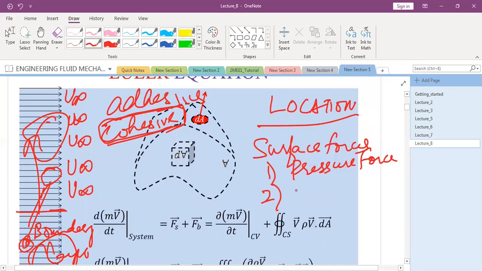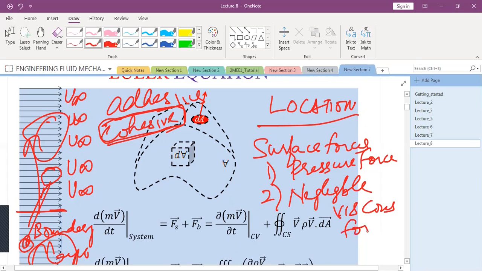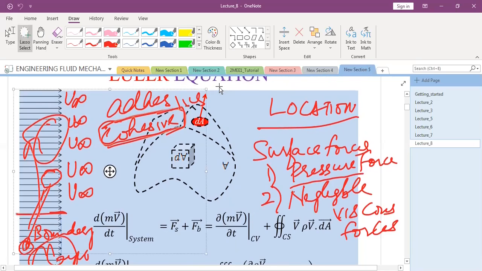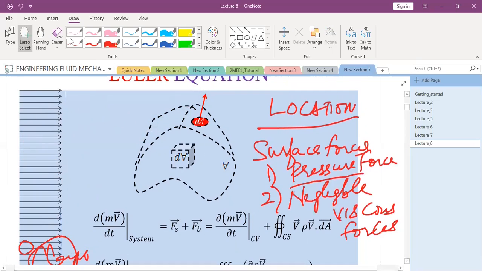It is correct that there is negligible viscous force, but this term as such is not correct. There should be one or two more words in it, then it will become exact. Now I want you to clearly state what you mean by negligible viscous force, because viscous force will be there.